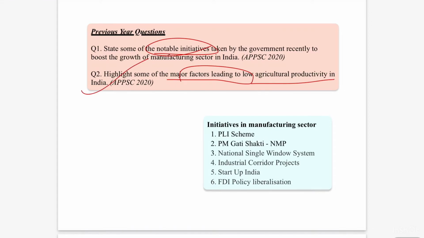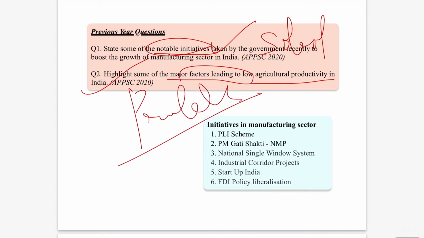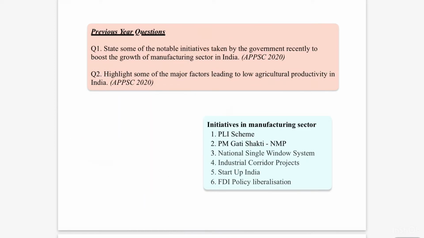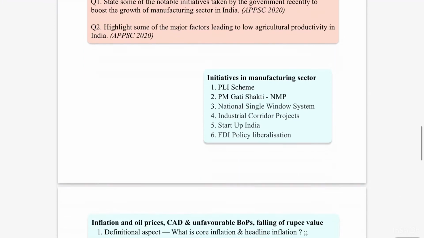In the first question he is concentrating on solutions or schemes. In the second question he is concentrating on problem areas. So these are the things. First you find problem areas, then you find solutions. First you find the nature of problem areas, scope of problem areas, and consequences, causes of the problem areas. Then you go to solution schemes. Then automatically your exam preparation will be half done.